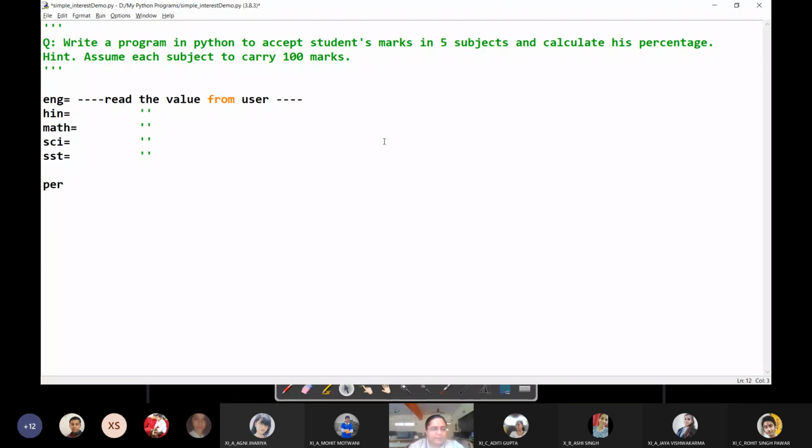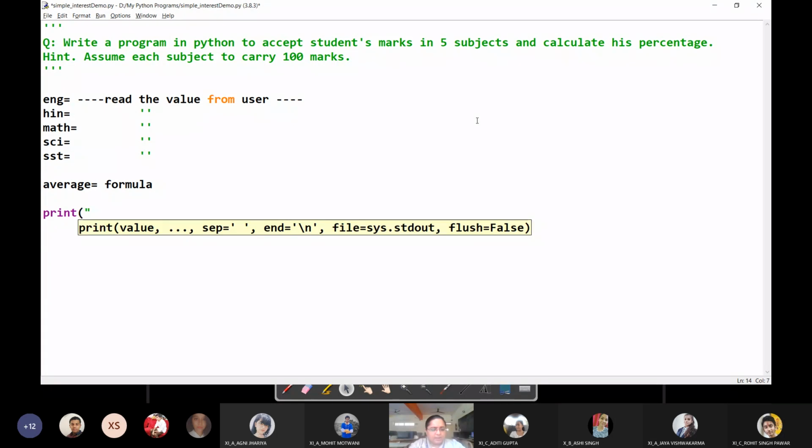Next, you will have to calculate the percentage, or the best way is, I usually use this term average, because this is the average of all the subjects as we are dividing all the marks by 5. So what will you use here? The formula I have already explained. And finally you are going to display, how, print the percentage the student has secured. Now see, it will look like this: the student has secured average percentage.